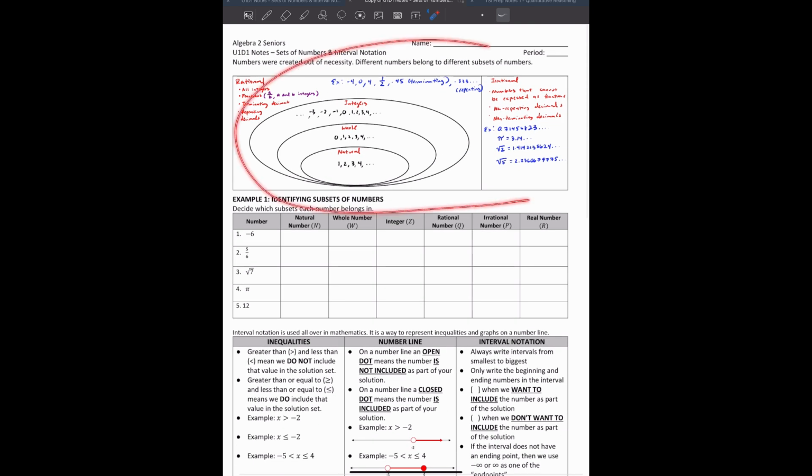But all of these numbers that we're working with here, we're going to go ahead and conclude, are all part of the real number system.